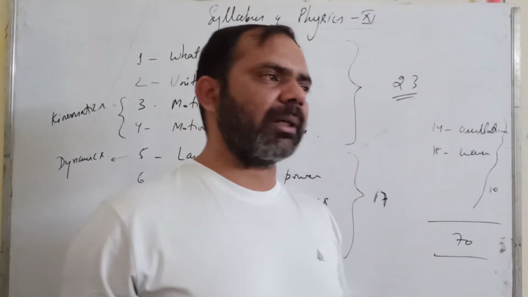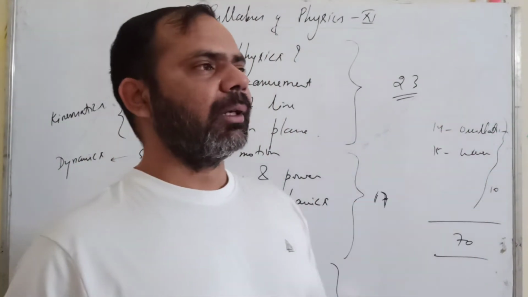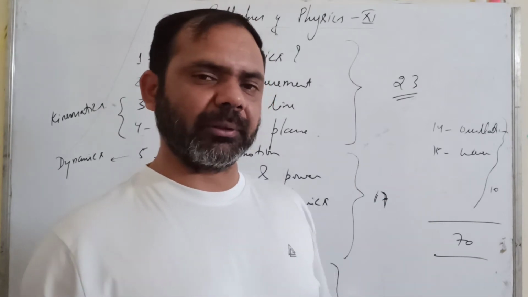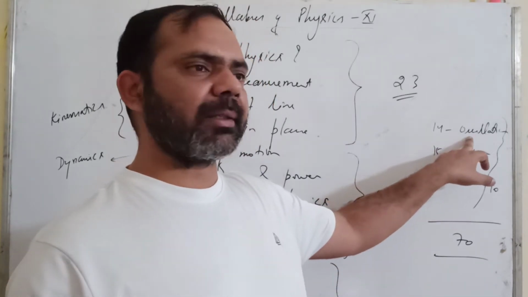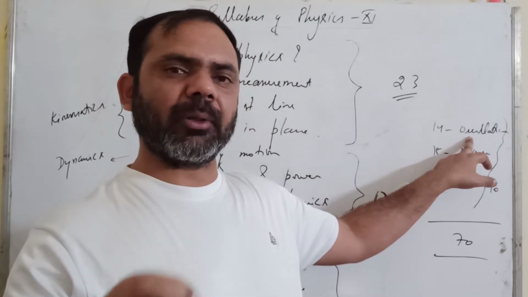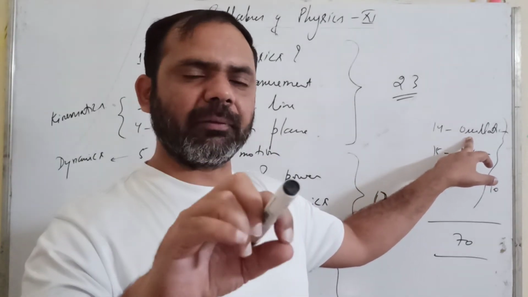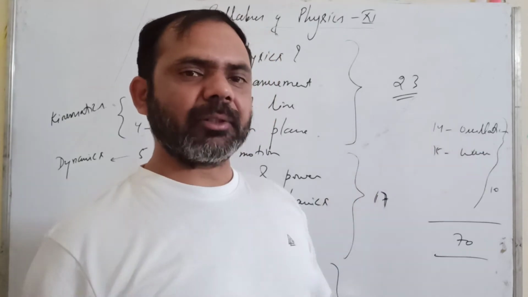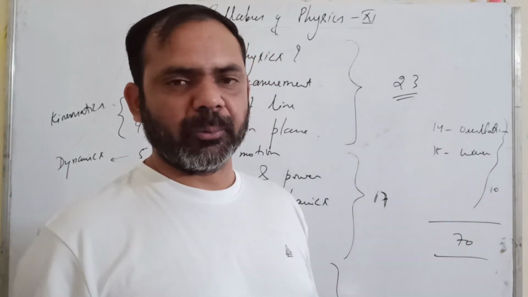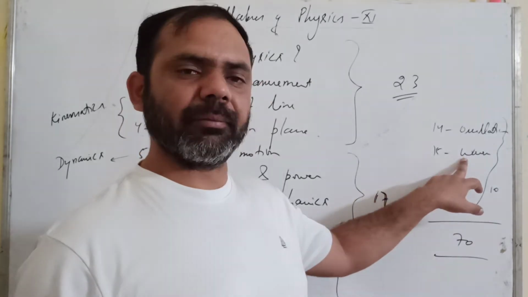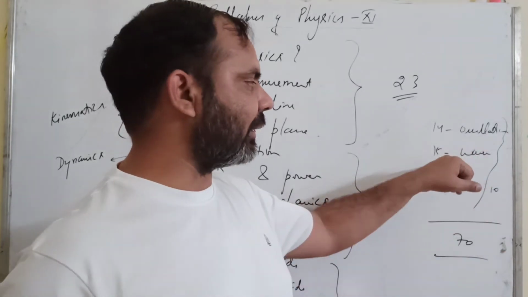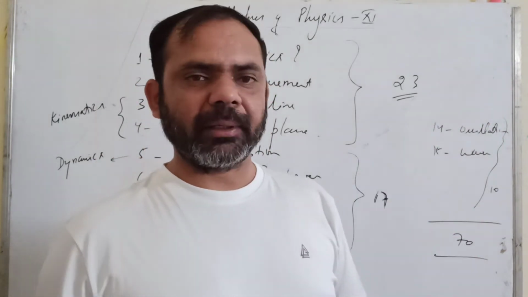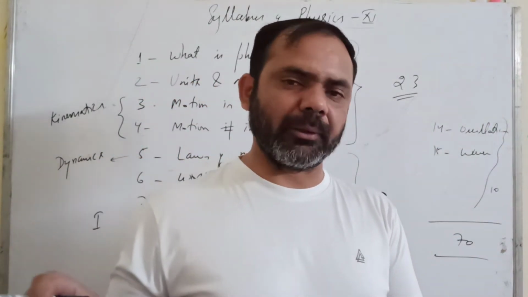Then your 14th chapter will be oscillations, in which we will come to know about the basic oscillatory motion, the to and fro motion. Now the oscillatory motion is observed by a particle. Who performs the oscillatory motion? It's a particle. And when a large number of particles undergo the oscillatory motion, they can constitute a wave. That wave formation we will discuss in chapter number 15. Both these chapters are very important for your class 12th also.